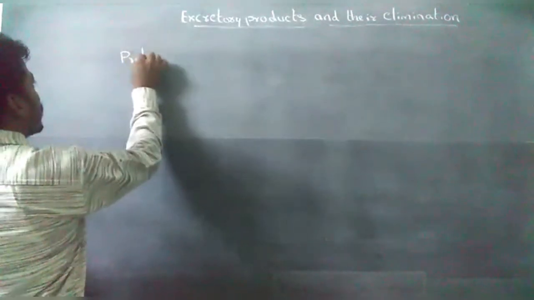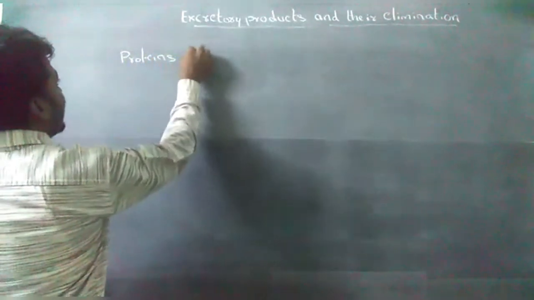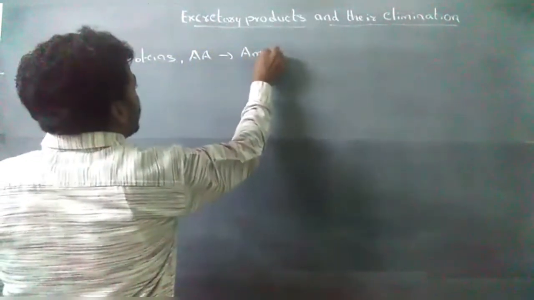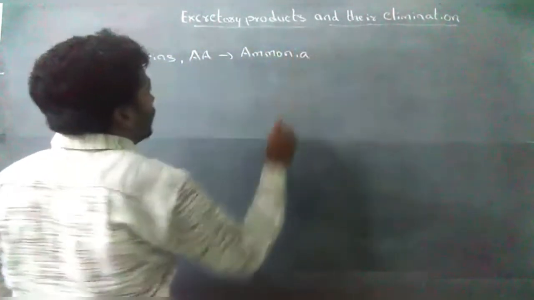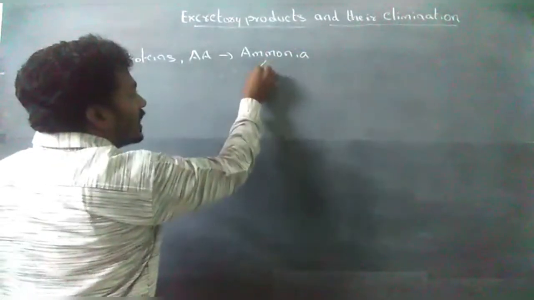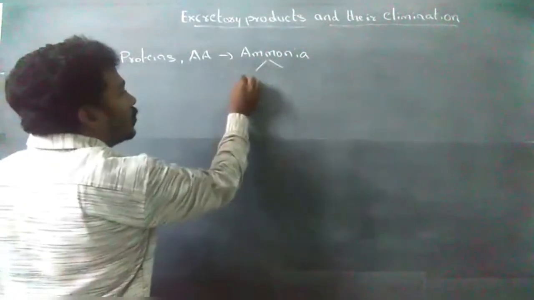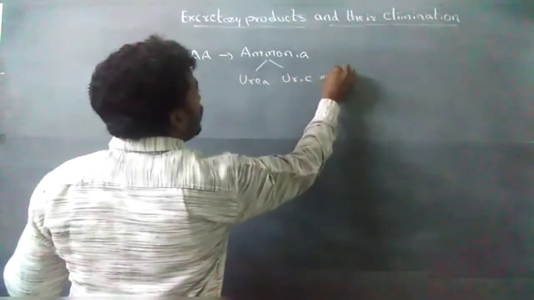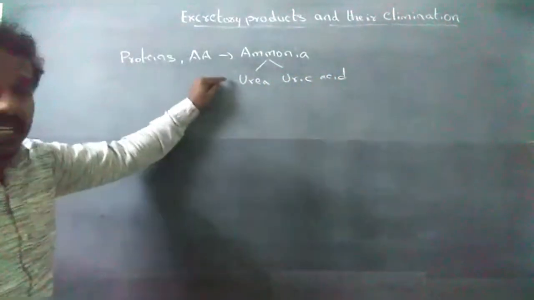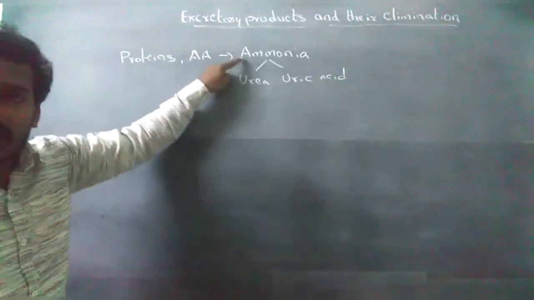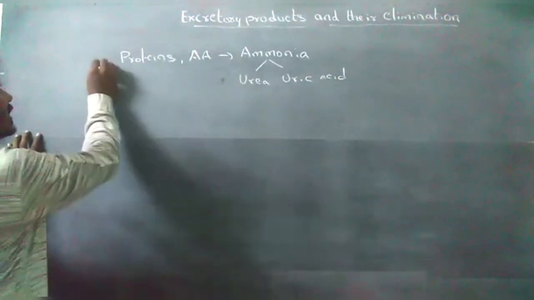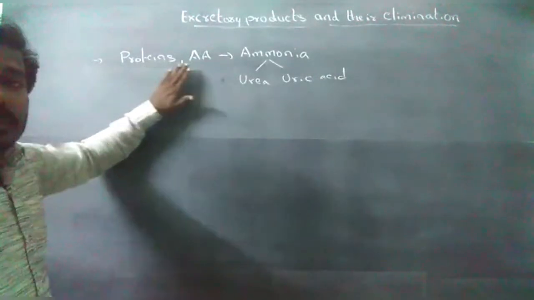The metabolism of excess proteins and amino acids releases ammonia. Urea and uric acid are derived from the ammonia. Ammonia is formed as the end product of excess metabolism of proteins and amino acids.